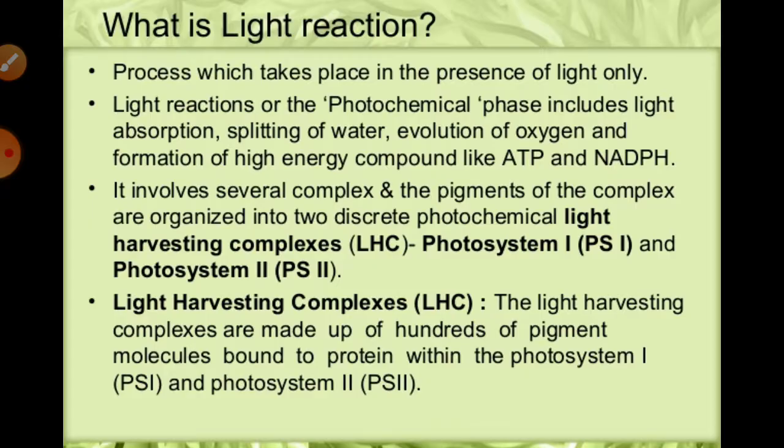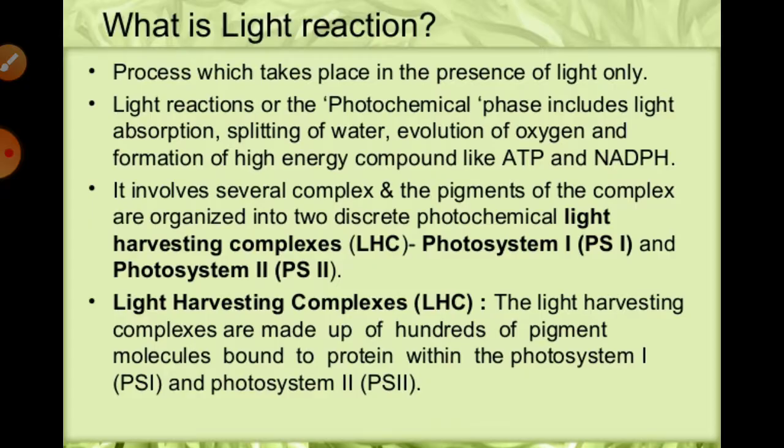Generally, during the light reactions, light is trapped by the photosynthetic pigments, as I have already told you in a previous lecture: chlorophyll A, chlorophyll B, xanthophyll, and the carotenoids. Those are different pigments which absorb different wavelengths of light. This light is trapped by the different pigments present in the quantasomes of the grana thylakoids.